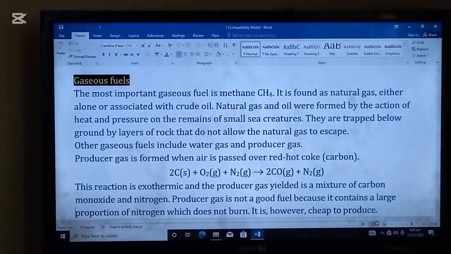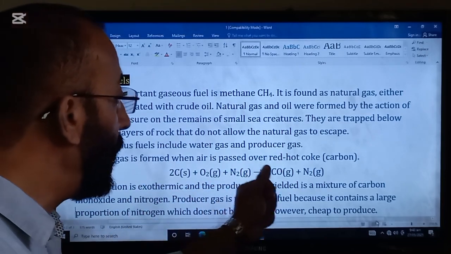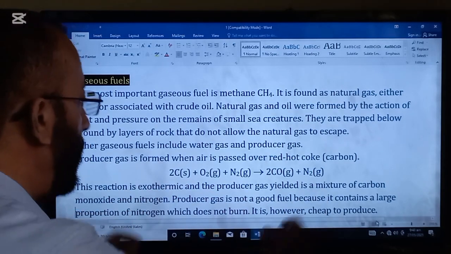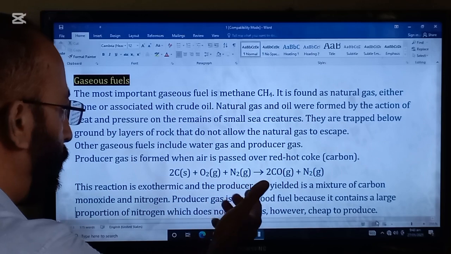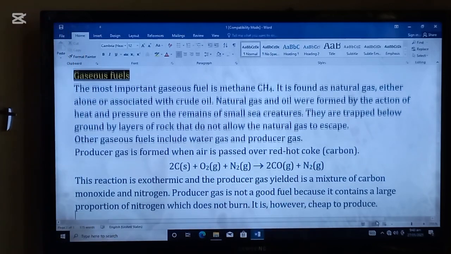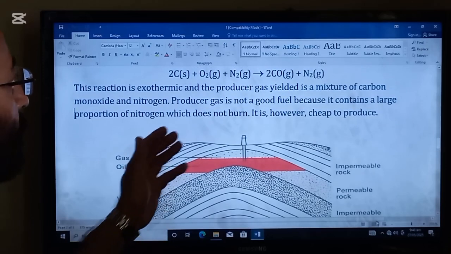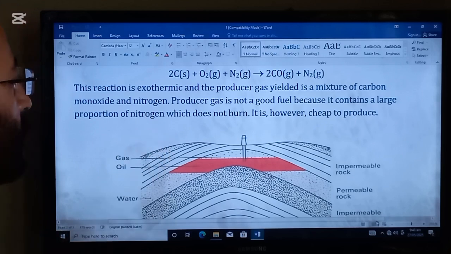Producer gas is formed when air is passed over red hot coke, that is carbon. And here is the reaction. 2C plus O2 plus N2 forms 2CO plus N2. This reaction is exothermic and the producer gas yielded is a mixture of carbon monoxide and nitrogen.